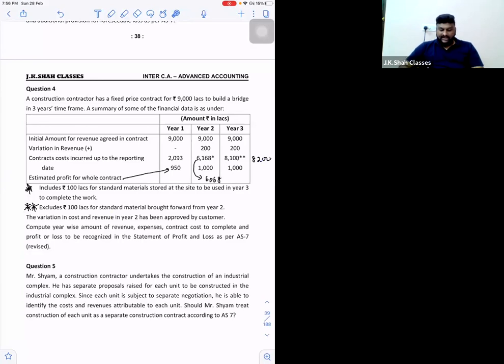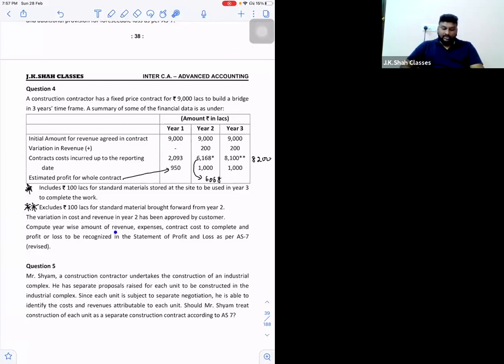Excludes 100 lakh for standard material brought forward from the second year. So when you brought it forward from the second year and used it in the third year, technically it should become an expenditure of the third year. So in 8,100, we have to add that 100. So my total cost becomes 8,200, right? Total revenue is 9,200. So profit is exactly matching at 1,000. Correct?